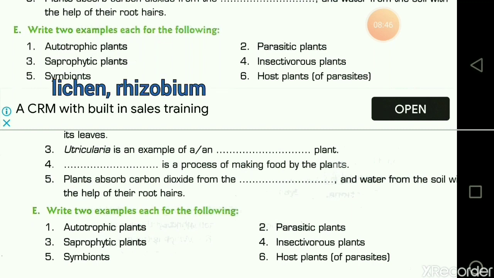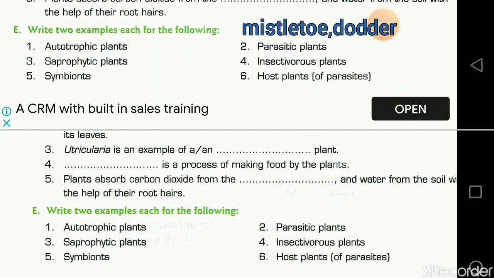Symbionts, like lichen and rhizobium. So who are symbionts? The organisms that benefit each other and are in a mutual relationship, that is lichen or rhizobium bacteria. Parasitic plants: mistletoe and dodder are the parasitic plants.